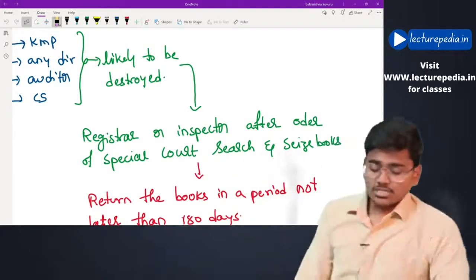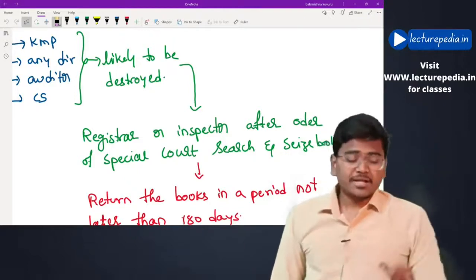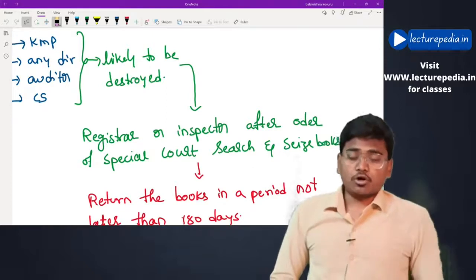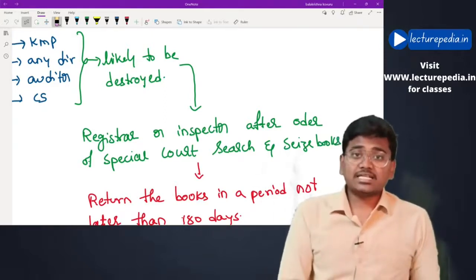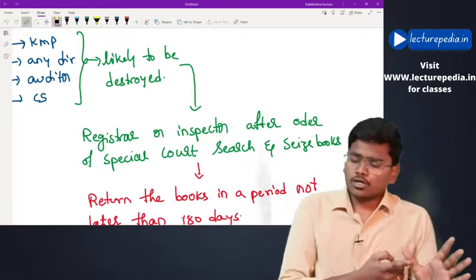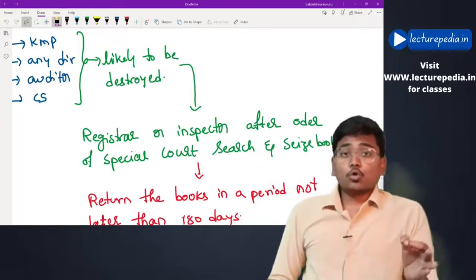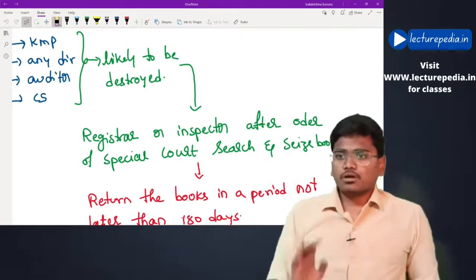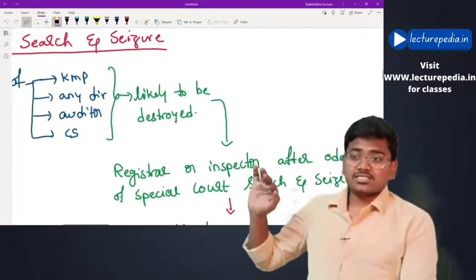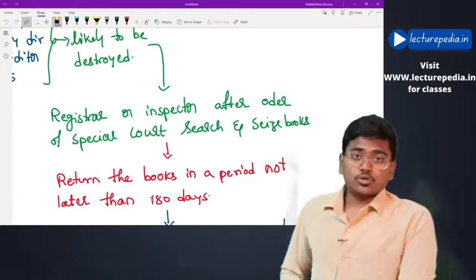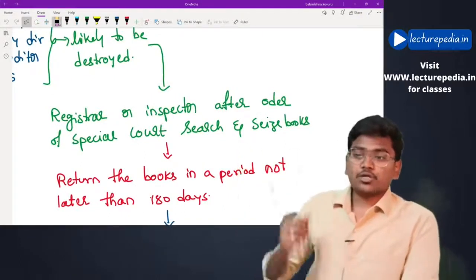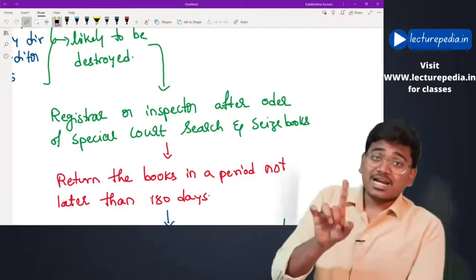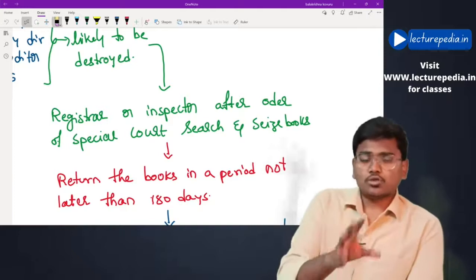See, during inspection and inquiry, if the registrar or inspector feels that the books or papers of key managerial personnel, director, company auditor or company secretary are going to be falsified, mutilated, destroyed, then what the registrar or inspector can do is ask the special court to give an order for search and seizure of books of those company.